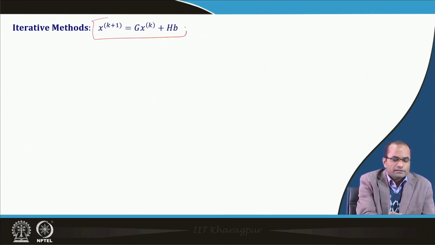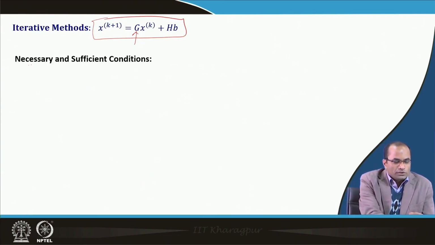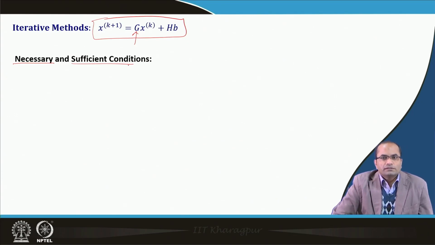And two particular cases where we have different G's and h, that means the Gauss-Seidel method and the Jacobi method, were discussed. So, first we will be talking about the necessary and sufficient conditions for the convergence.